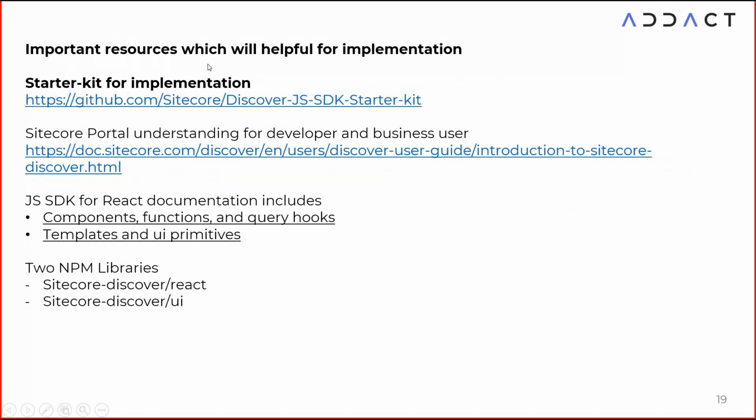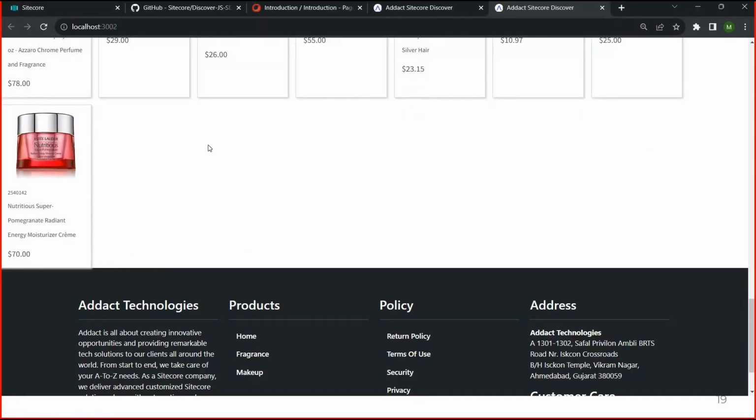Okay, important resources which will help for the implementation. The StarterKit is already there, where you can download the SDKs and follow all the steps, and you can run this application on your local systems. After that, JS SDK components, functions and query hooks are already there, along with templates and UI primitives. This is the most important URL. You can see.